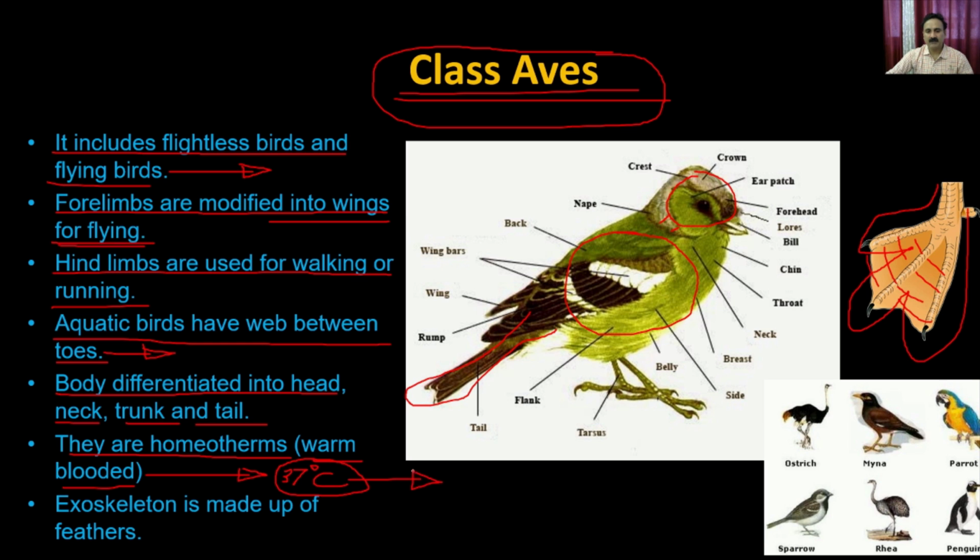And how do they maintain the body temperature? They maintain it because they have fur on their surface. They also have circulatory systems which allow them to conserve energy, and that's how they are able to maintain the body temperature.